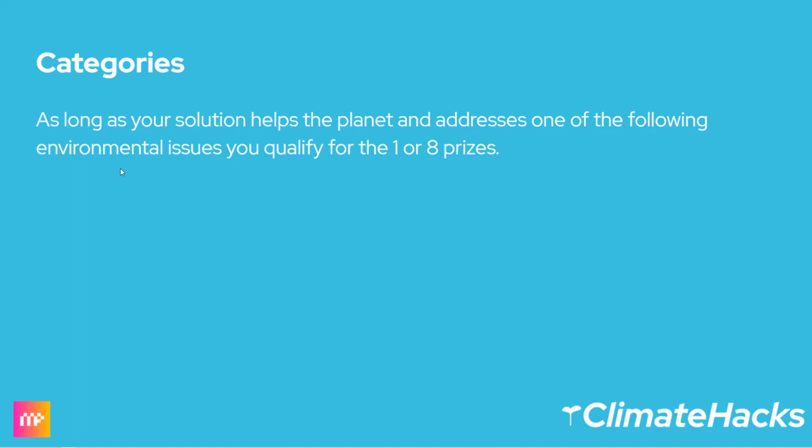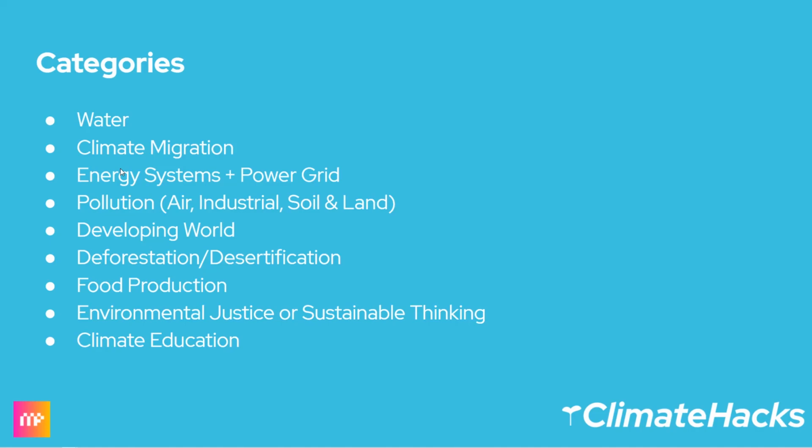So here are the prize categories. The reason we're doing this is because we want you to be creative and address at least one of the categories. Some of these were already announced with examples of specific problem statements to help guide you.